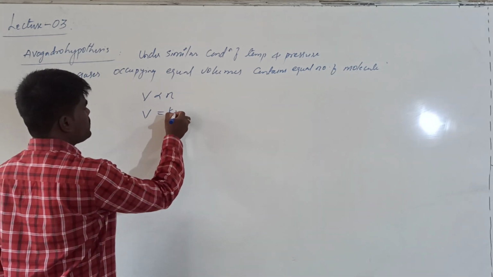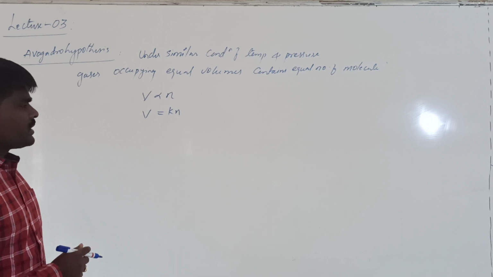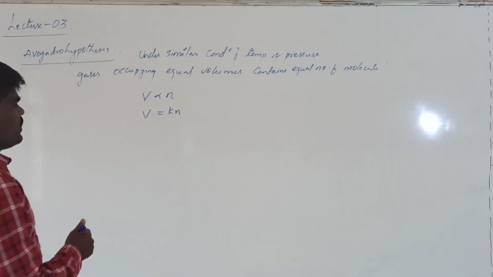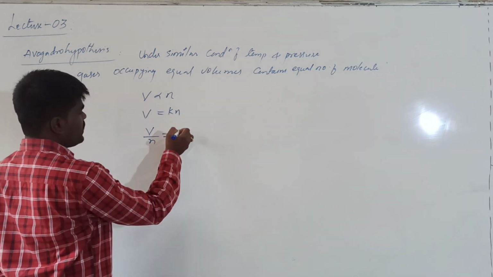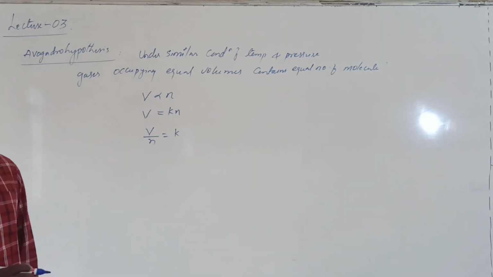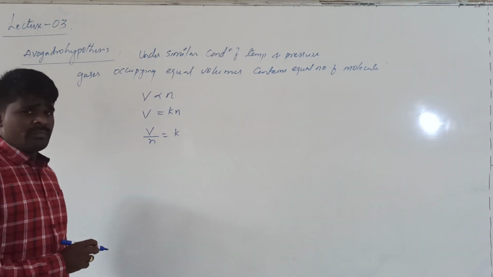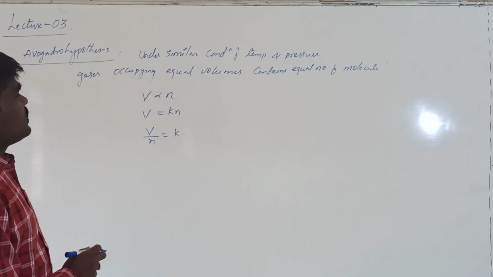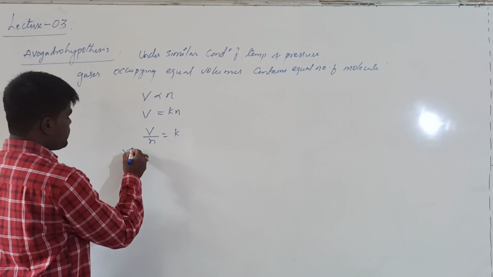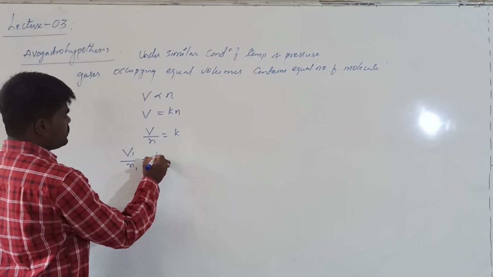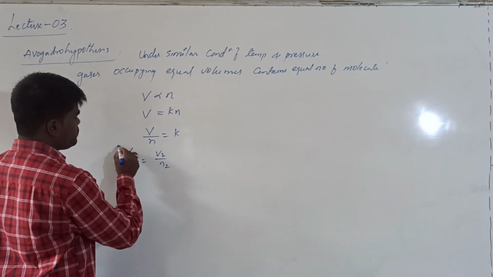And we can also write, by using a proportionality constant, V equal to K n. From this we can write V upon n equal to K. V upon n will be constant under similar conditions of temperature and pressure. From this, we can derive one more formula, that is V1 n1 equal to V2 n2.